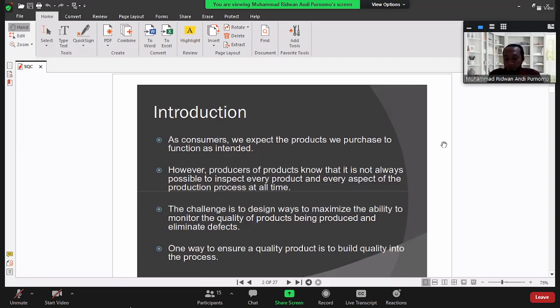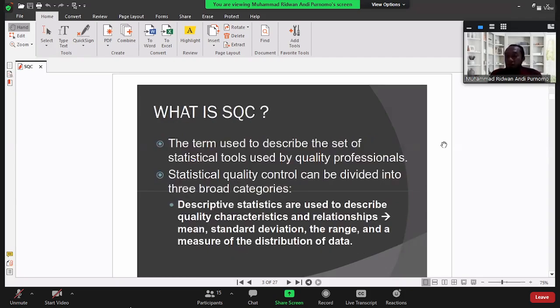That's the idea. And then after that, one of the tools to build quality in the process is SQC, statistical quality control. The question is, what is SQC? SQC is the term used to describe a set of statistical tools. Okay, so after this, you will understand we will use not only one tool in statistics, but more than one tool. And then we will use them to build quality for our production process.